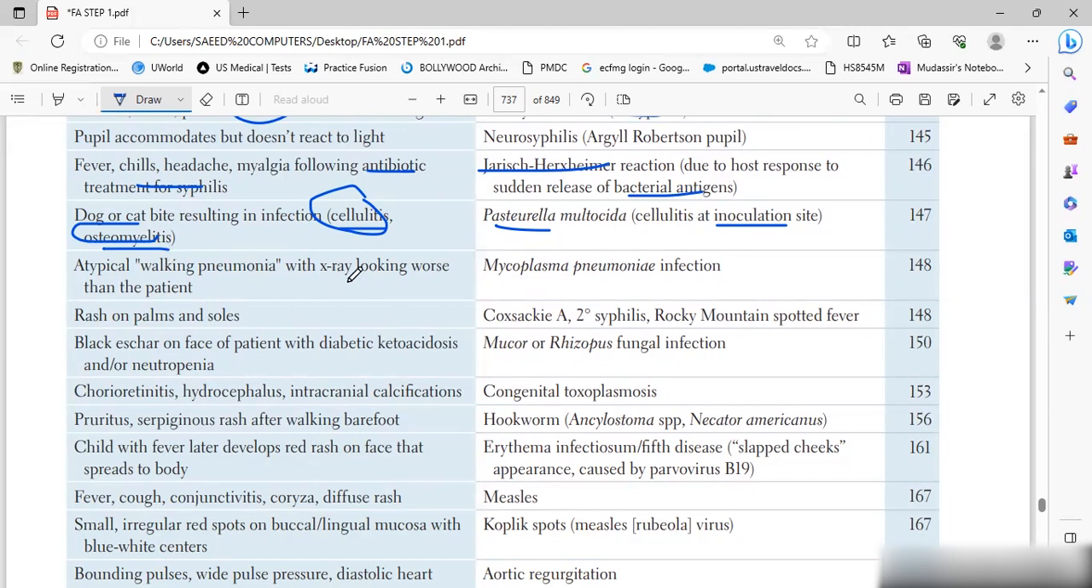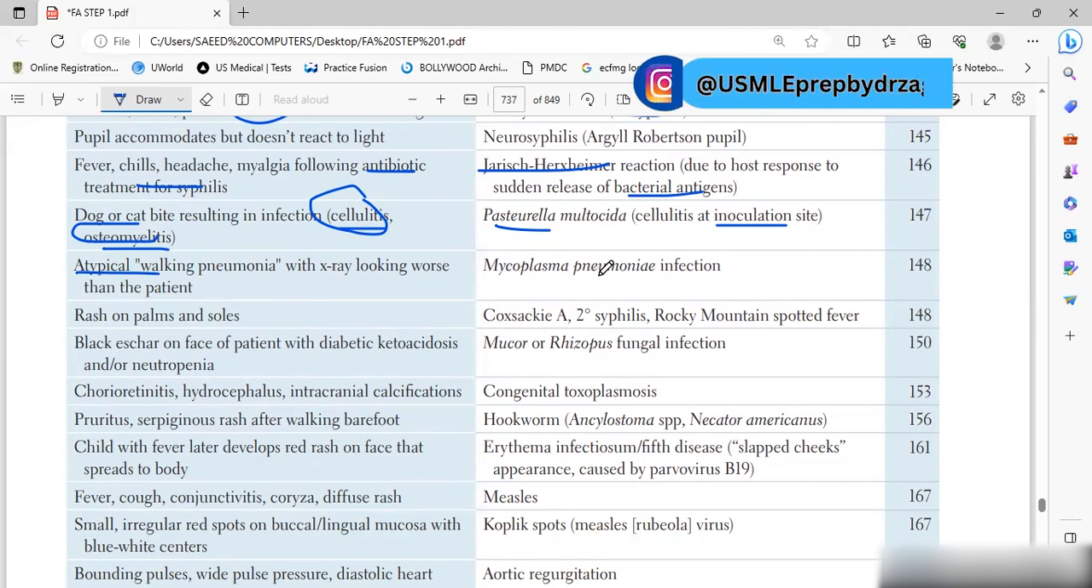Atypical walking pneumonia with X-ray looking worse than the patient. The patient will be young and healthy. It is Mycoplasma pneumoniae.